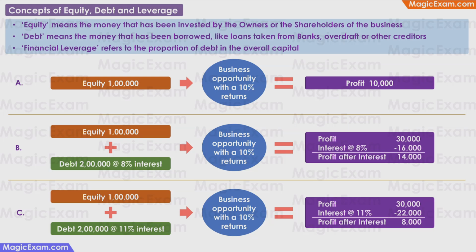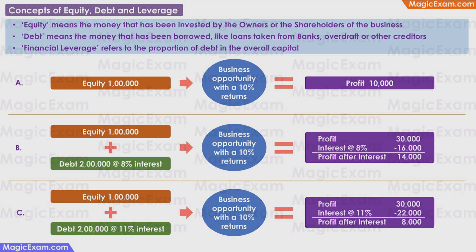Next, let me give you a quick overview of the concepts of equity, debt, and leverage. Equity means the money that has been invested in the business by the owners or the shareholders of the business. Debt means the money that has been borrowed. It can be through bank loans, through overdrafts, or through amounts received from creditors. Financial leverage refers to the proportion of debt in the overall capital.